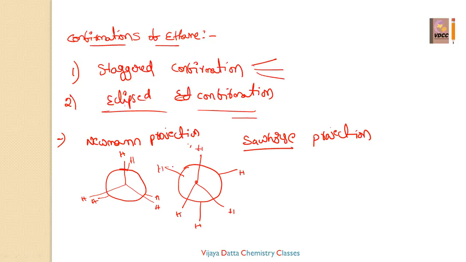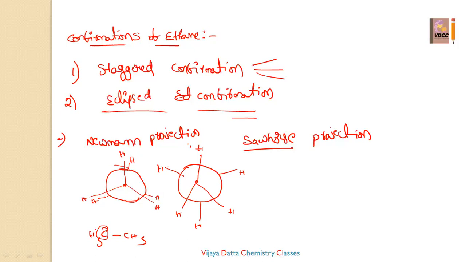Yes. Now come to the point. See here, this is the front carbon. This is the rear carbon, the backside. It has the hydrogens, and this also has the hydrogens. It is just like a CH3 and CH3. This dot will be one carbon and the circle will be the other carbon.